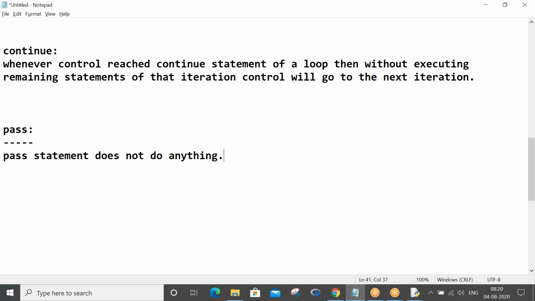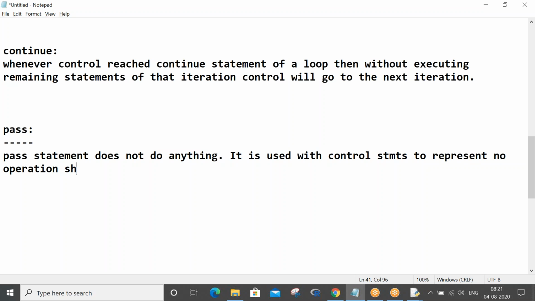It is used with control statements to represent that no operation should be performed.